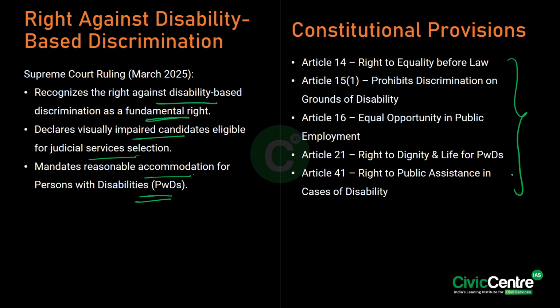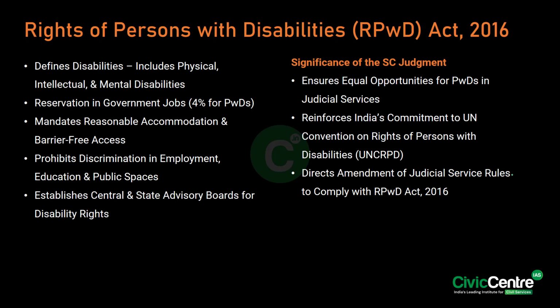Right. Now moving forward, we have something called the Rights of Persons with Disabilities Act of 2016. If we look at the key provisions, firstly, it defines disabilities, which includes physical, intellectual and mental disabilities. It also provides a reservation in government jobs, which is 4% for the PWDs, and it mandates reasonable accommodation and barrier-free access. Furthermore, it prohibits discrimination in employment, education and public spaces, and it establishes central and state advisory boards for disability rights.